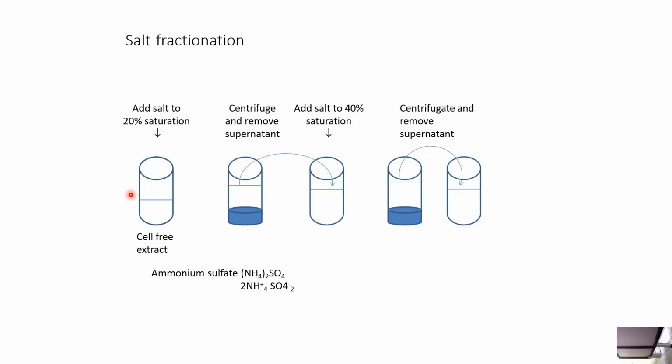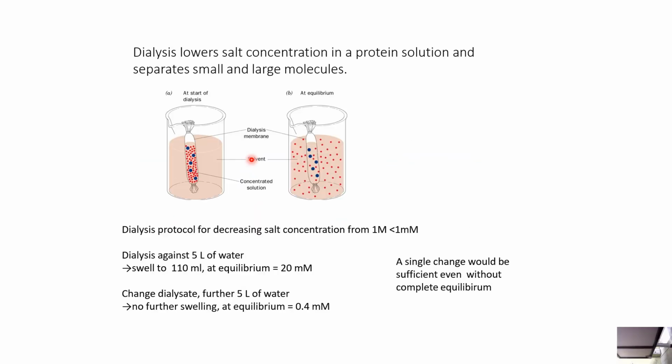Fractionation: add salt to reduce saturation, the cell extract, centrifuge, remove the supernatant. Add salt to 40% saturation, centrifuge, remove supernatant. This is called salting out. Now, dialysis also lowers salt concentration in a protein solution and separates small and large molecules.